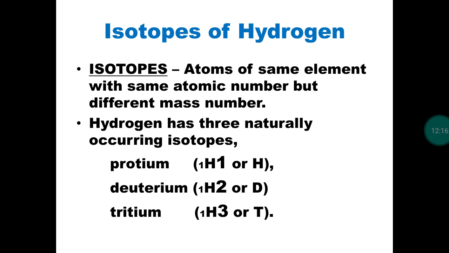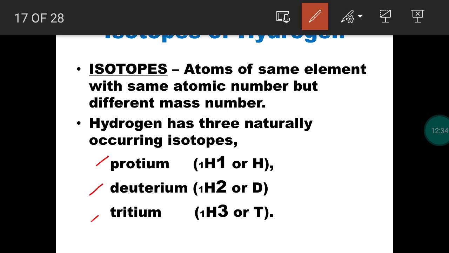Then what are the isotopes of hydrogen? As we studied in lower class, an element will exist in more than one form. When you take an element, they are having atoms with the same atomic number but different mass number. So they are called isotopes. We take these three. All of them are hydrogen atoms. So protium, deuterium, tritium are the atoms of hydrogen element with the same atomic number but different mass number. So they are isotopes.